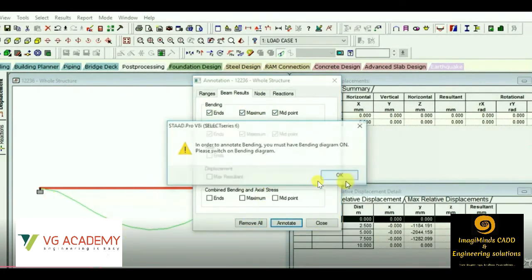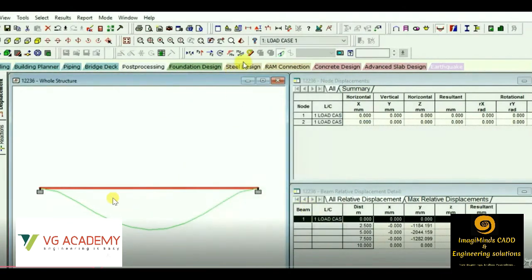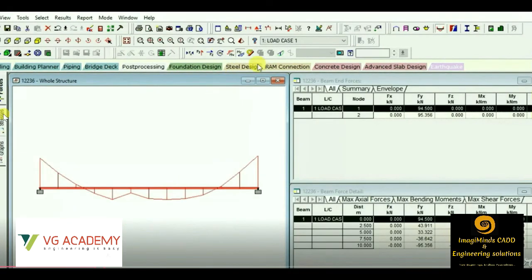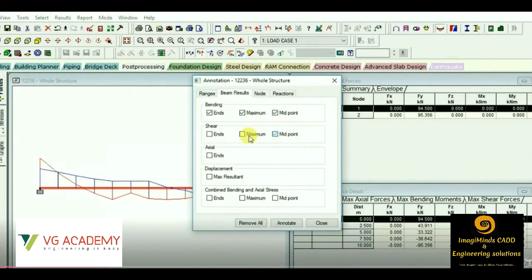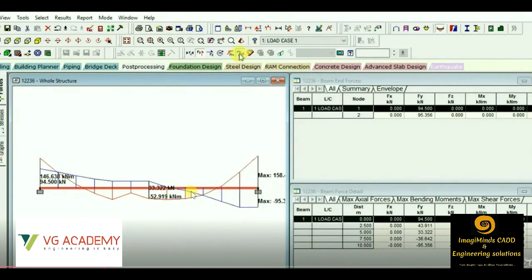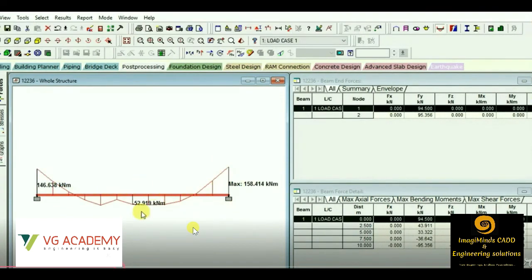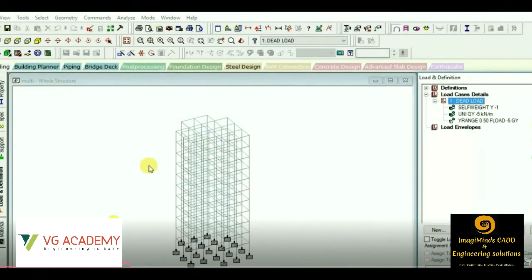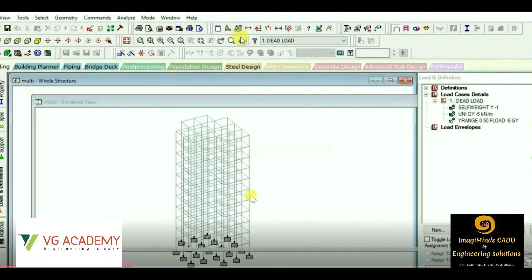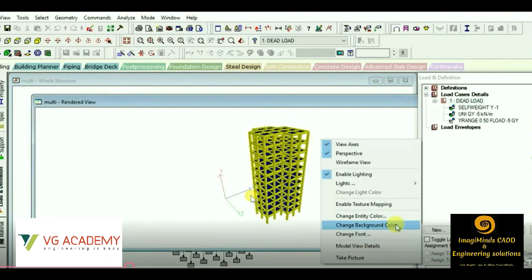So this is the deflected shape of the beam, as you can see. Then from this portion we'll be checking the displacement, shear force, and bending moment. The minimum and maximum values will also be mentioned graphically, as you can see. So these are the results which we used to calculate in the strength of materials subjects. So the work of StatPro is to reduce the effort which we used to do theoretically.